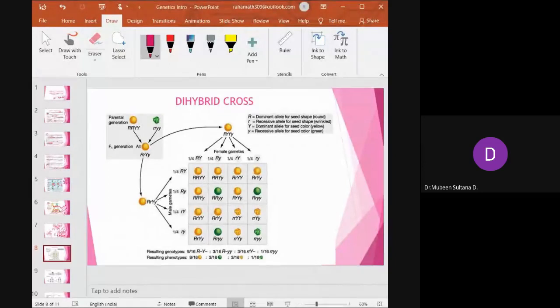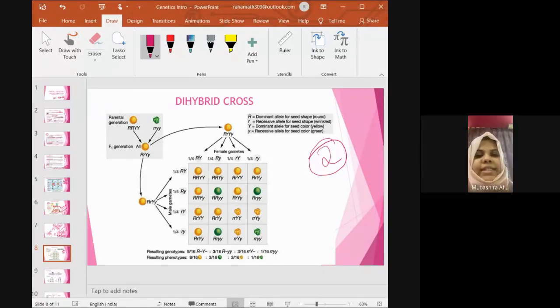What is this cross called? Dihybrid cross. When I say dihybrid, automatically it means I am going to consider how many characteristics? Two characteristics. What are the two characteristics we are taking into consideration? The shape and color of the seed are the two characteristics which we have selected here.